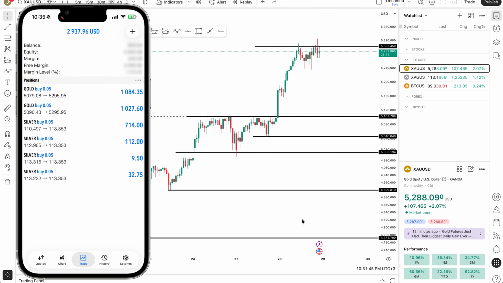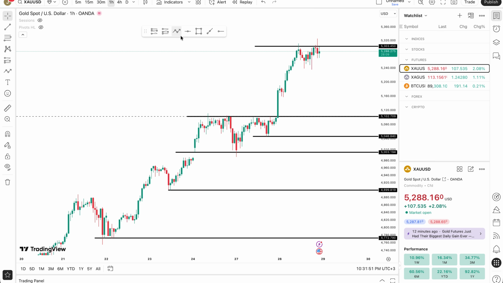I am floating $2,000 in profit on gold, and here's a small trade breakdown for you. So currently gold is in an uptrend. Gold has been buying like crazy.